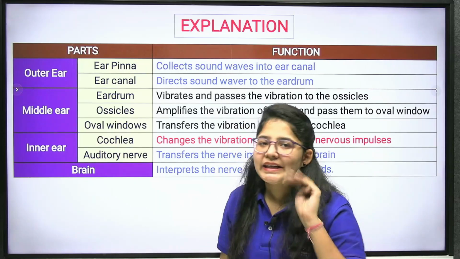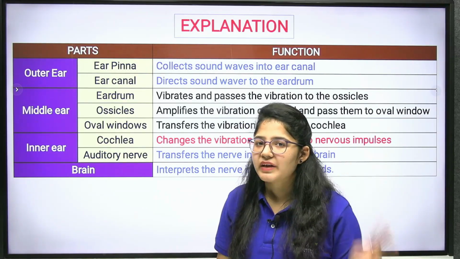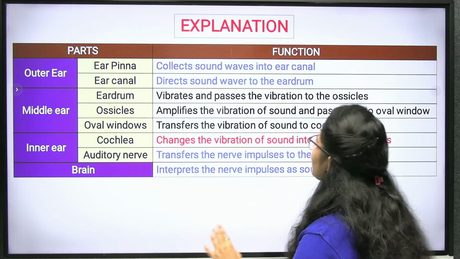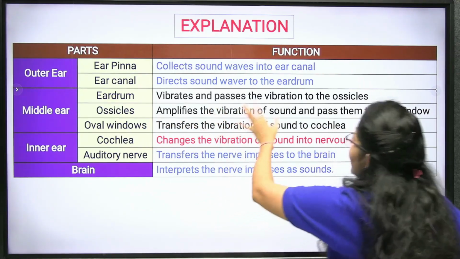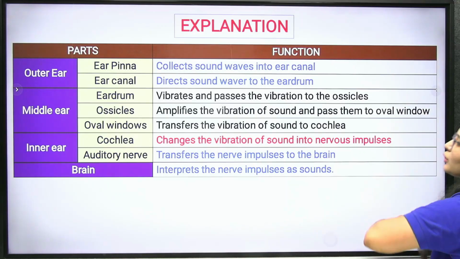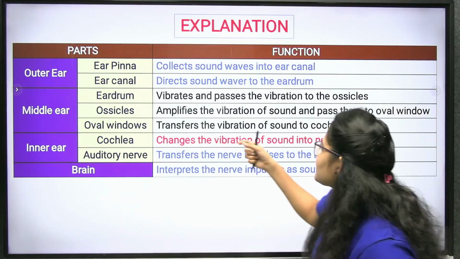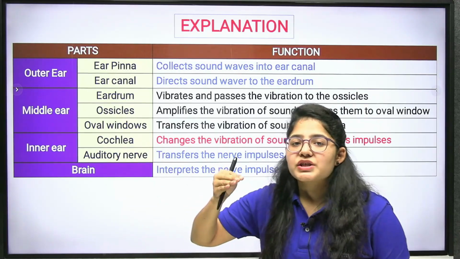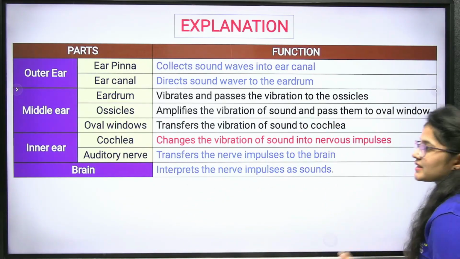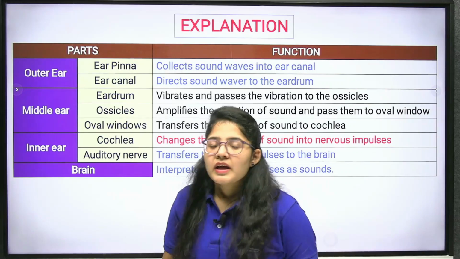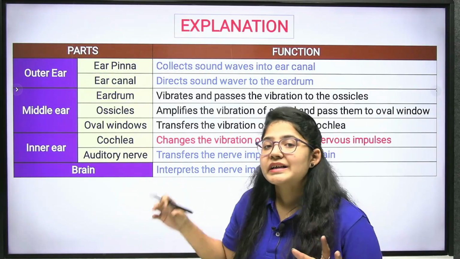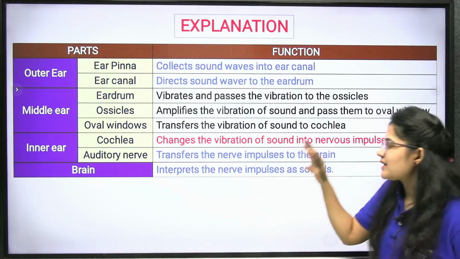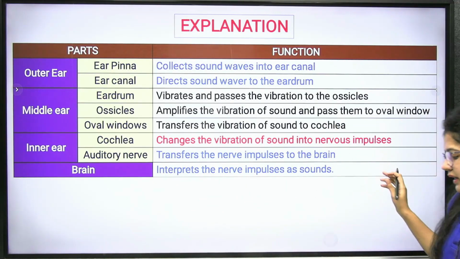We have three types of bones, that is stapes, malleus and incus, and the stapes is the smallest bone of your body. Next we have ossicles, which amplify the vibration of sound and pass it to the oval window. The oval window transfers the vibration of sound to the cochlea. Now this cochlea will change the vibration into nerve impulses, and the auditory nerve will transfer those nerve impulses to your brain. Clear? So these are the parts of your ear.